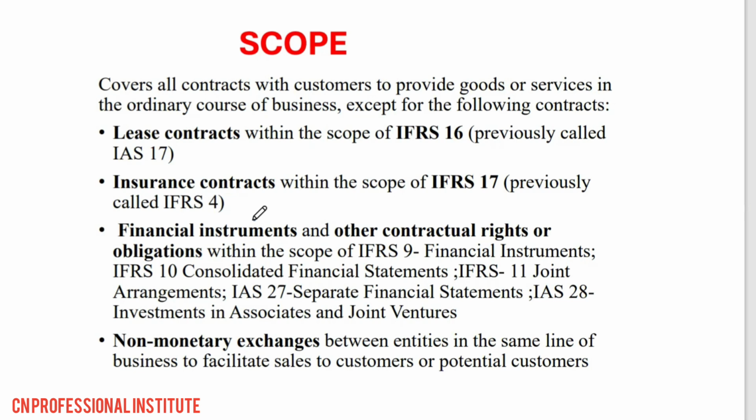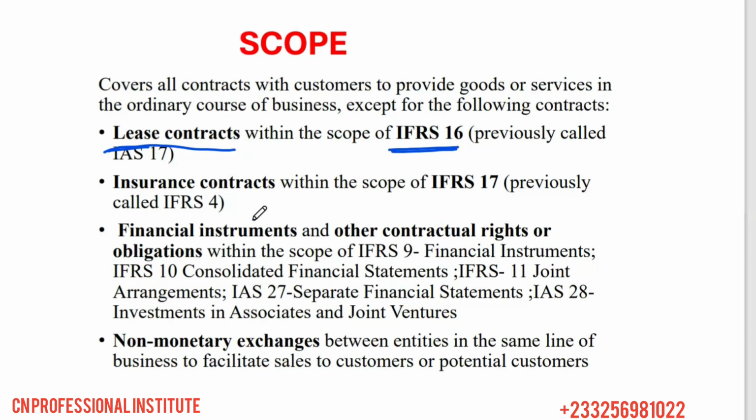So we apply the rules of these standards to account for revenues arising from this. Let's start with the first one. Contracts with customers under leases. That's IFRS 16, previously called IAS 17. Lease contracts under the scope of IFRS 16 are not accounted for under IFRS 15; the rules of IFRS 15 don't apply to revenues or amounts received from parties under IFRS 16.